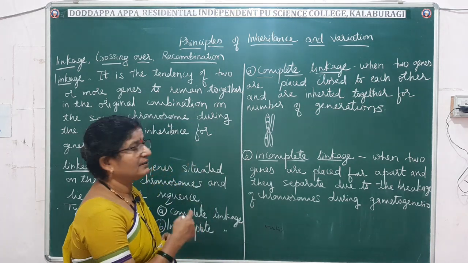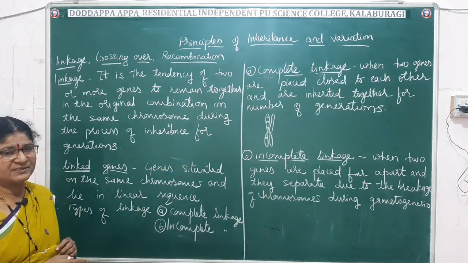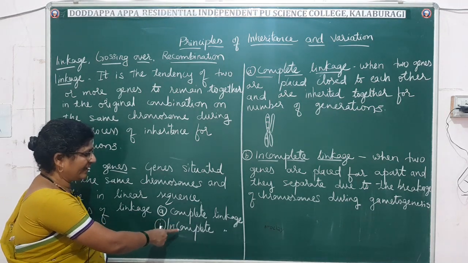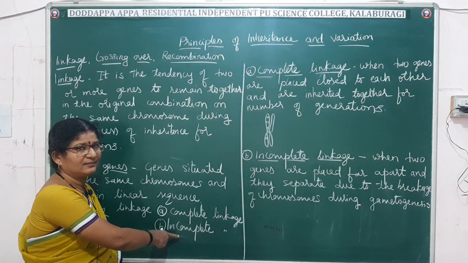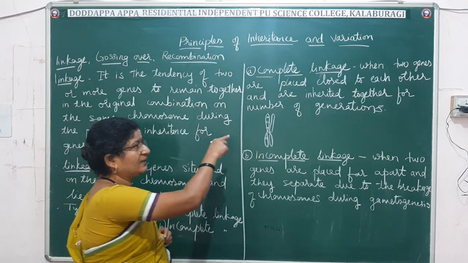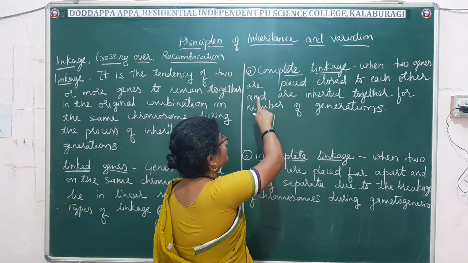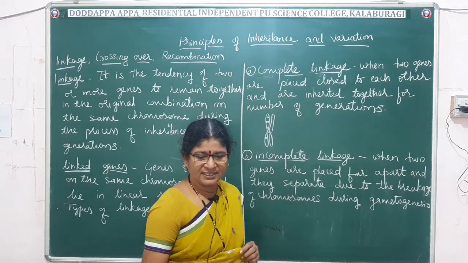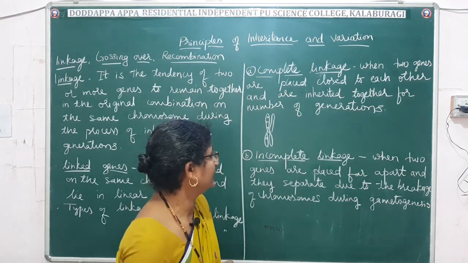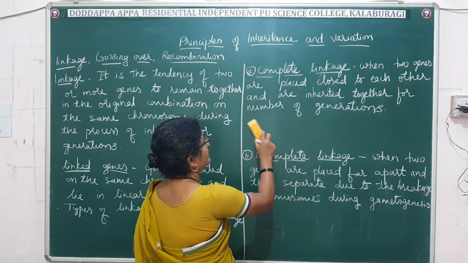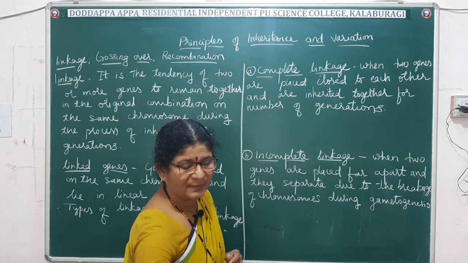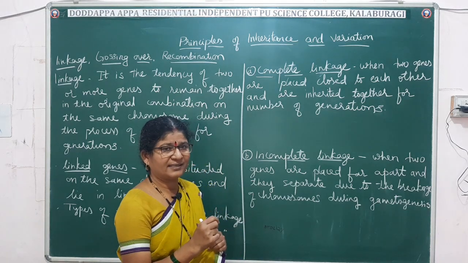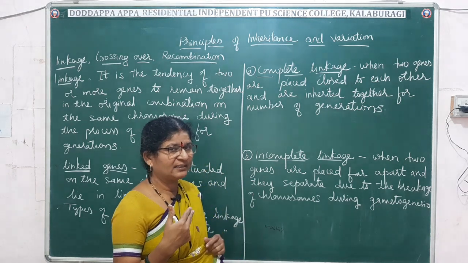And linkage is of two types: complete linkage and incomplete linkage. Complete linkage is when two genes are placed close to each other. Such a linkage is called complete linkage, and they will get inherited together.